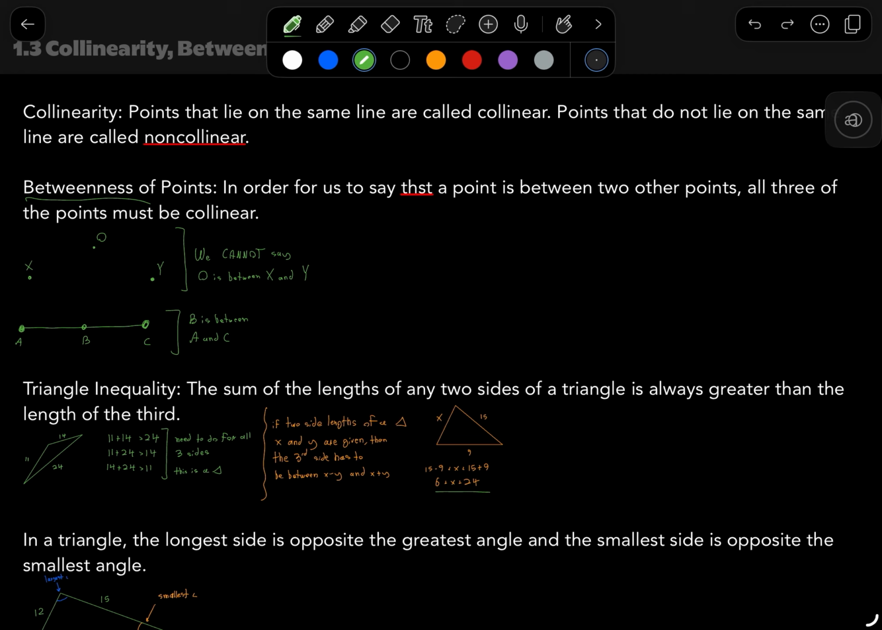So to summarize this, when you're looking for a point that's between two other points, first determine that all of them are collinear, and then you can go on and say that a point is between.